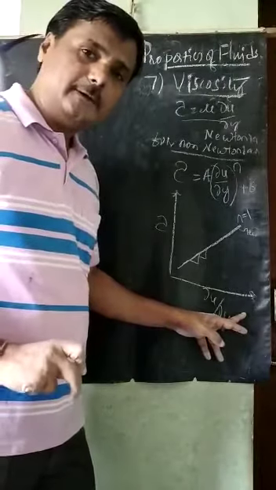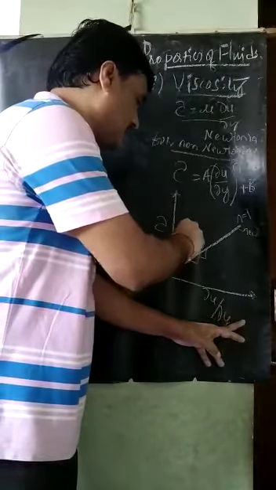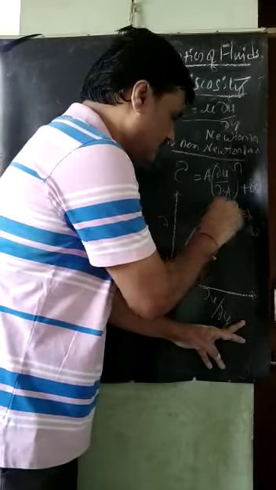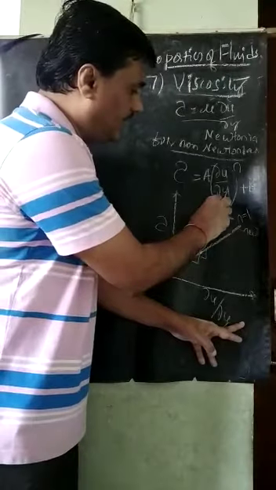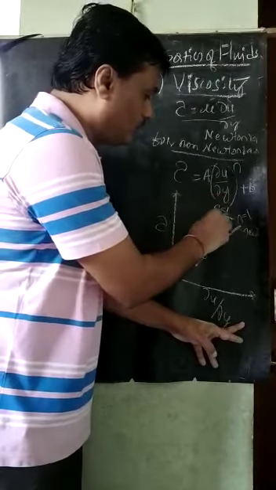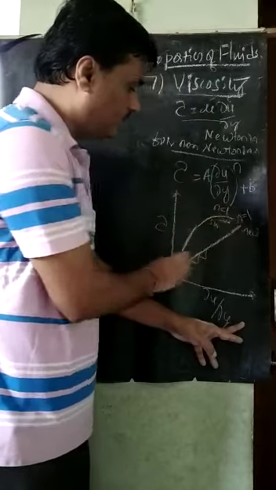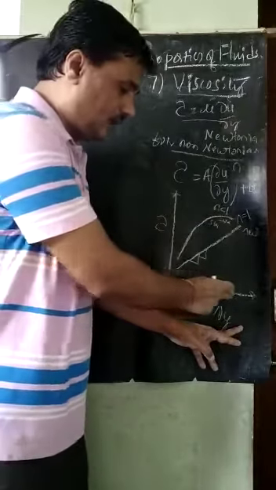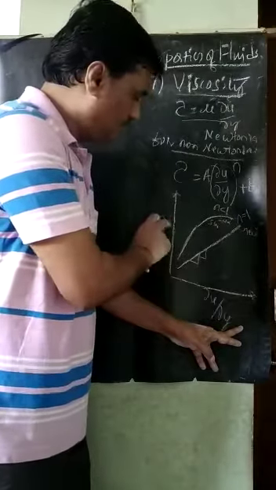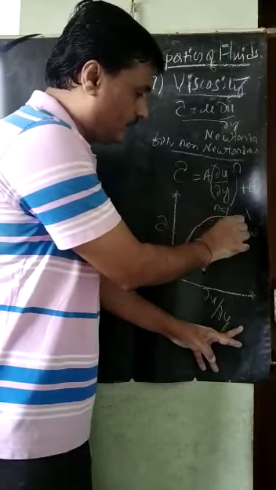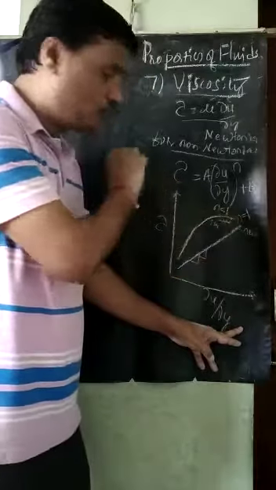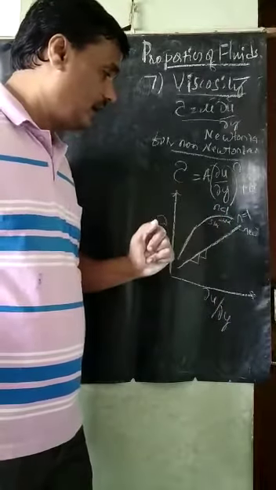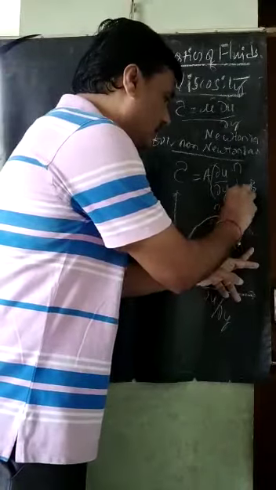Certain fluids are showing this nature here. See here, they are moving like this and then coming like this. So what is this one now? The n is less than 1 and the slope is negative here. It is increasing, then afterwards it starts decreasing. That means the velocity gradient is increasing but the shear stress is decreasing. See this one, the slope is decreasing like this. So a negative slope we can observe in some certain fluids. These kinds of fluids are called pseudoplastic fluids here.